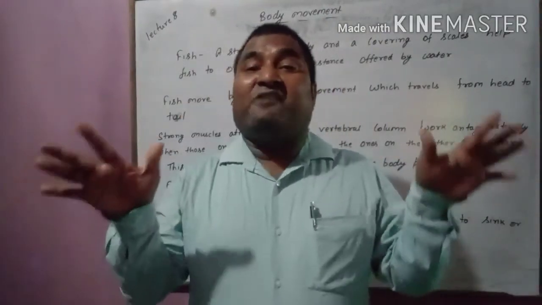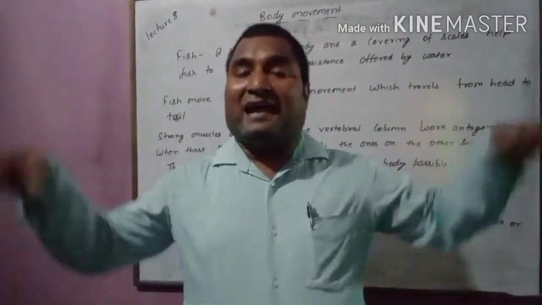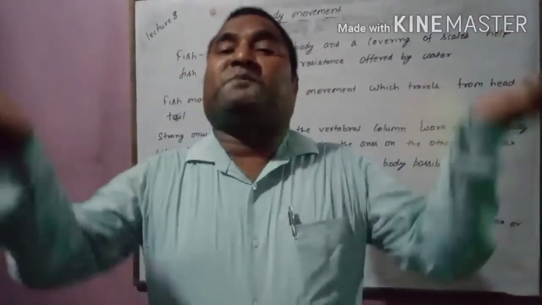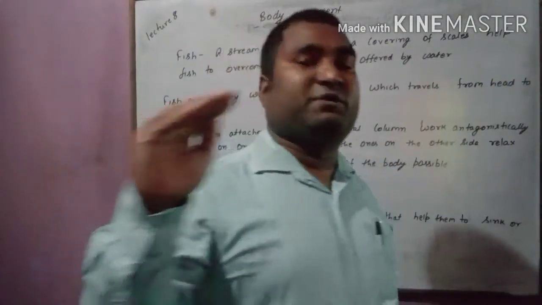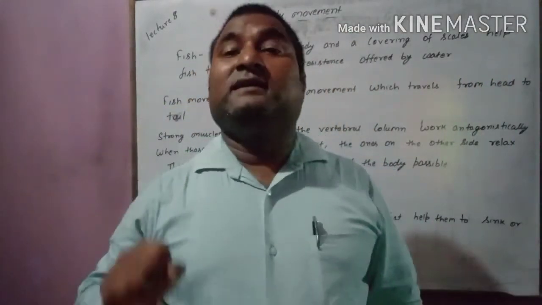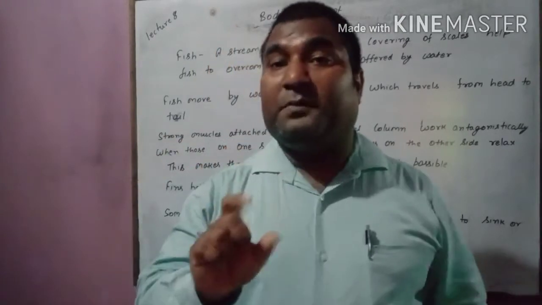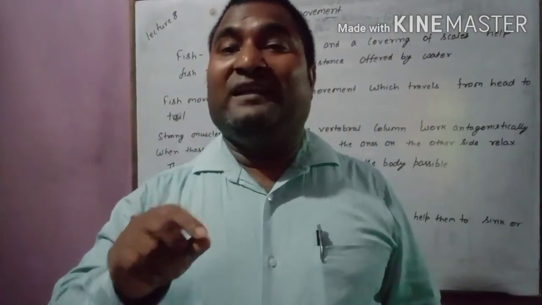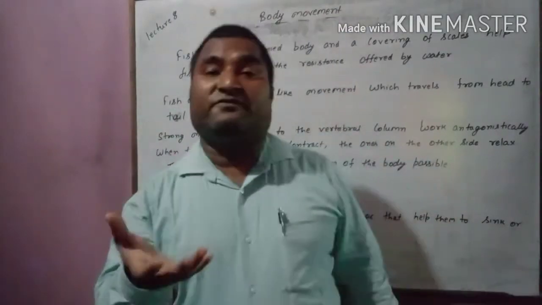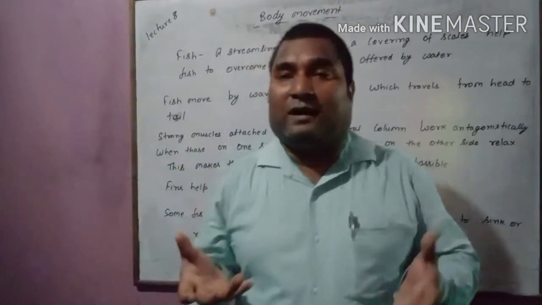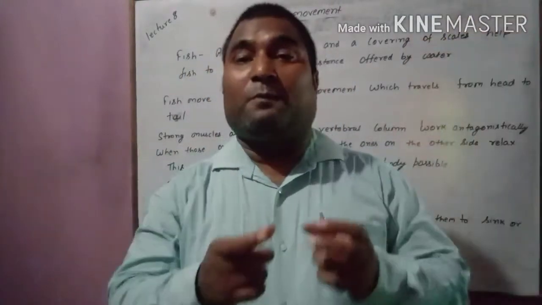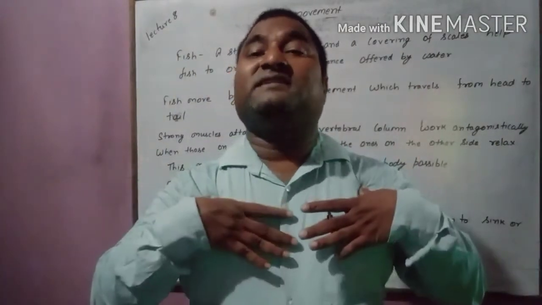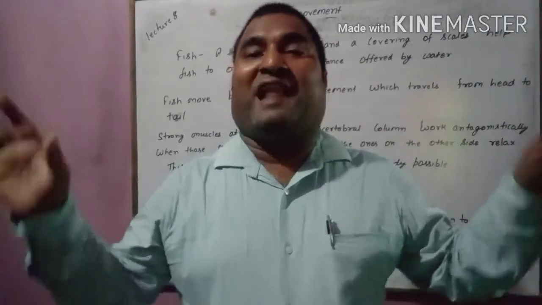So the wings have feathers and when they flap up and down, that creates an upthrust and that helps the birds to fly. Not only this, the bones of the bird are hollow. Since they are hollow, they are light. The body weight of the bird will be light. वो हल्का होगा. And it is boat shaped. उसका body जो होगा वो boat shaped होगा. And strong muscles are present that help the wings to flap.